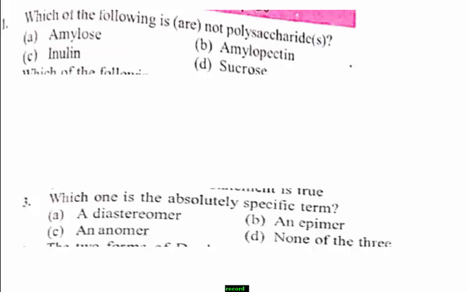This is also called cane sugar as well as beet sugar. The molecule is a disaccharide, a combination of monosaccharides like glucose and fructose, with the formula C12H22O11.